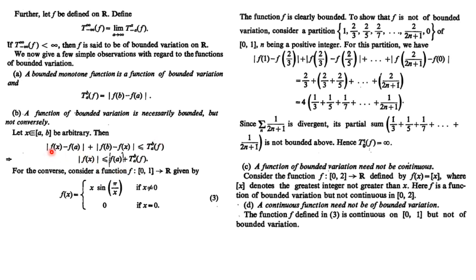Now just see, you can take f(x) to be combined, and you can take f(a) to this side.